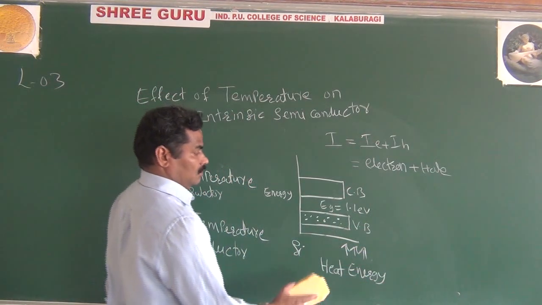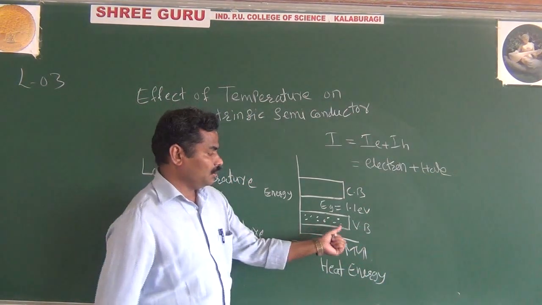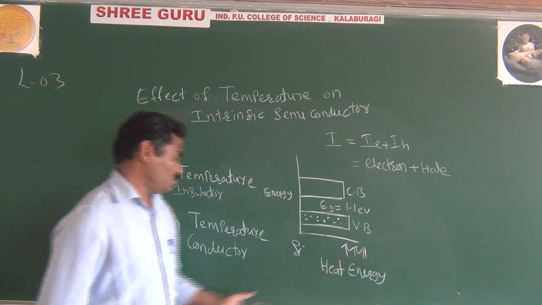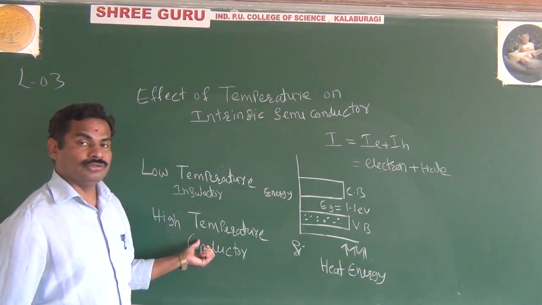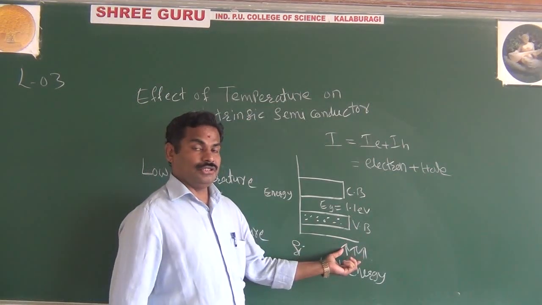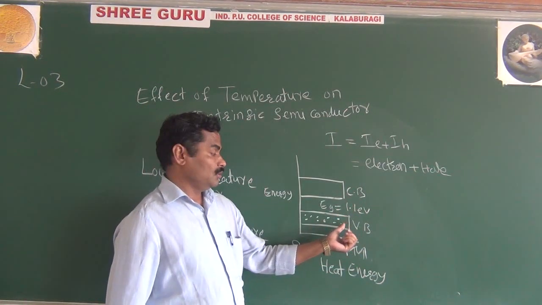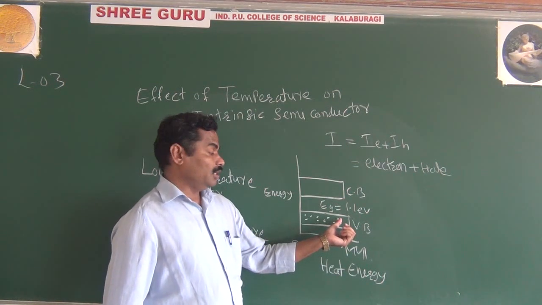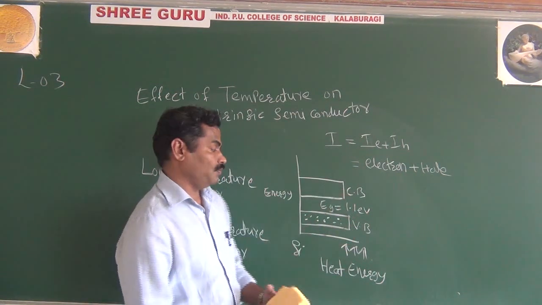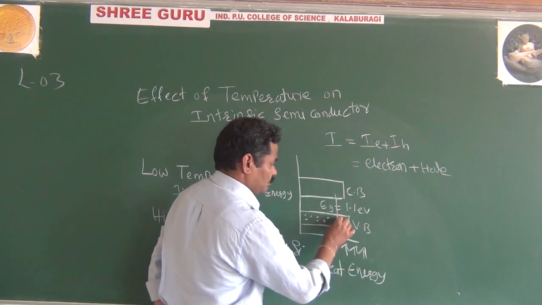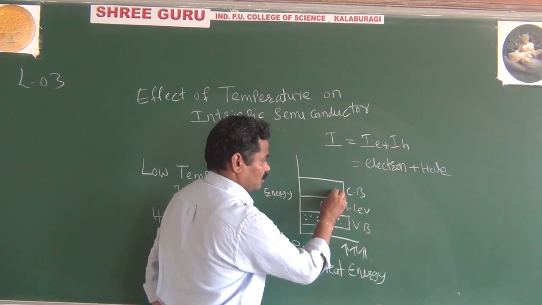Look here, if we apply energy, especially if you consider high temperature, if that energy is more than 1.1 electron volt, then what happens? This valence electron moves from the valence band to the conduction band. This electron moves towards the conduction band here.